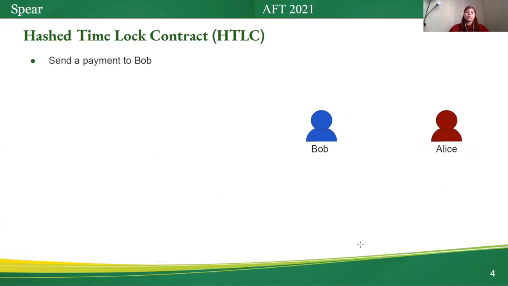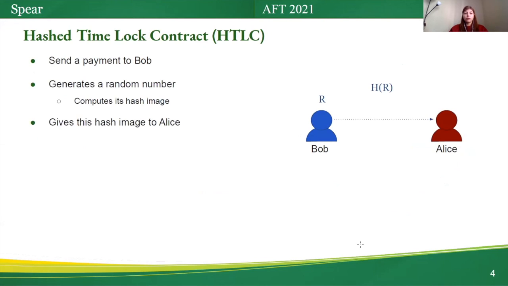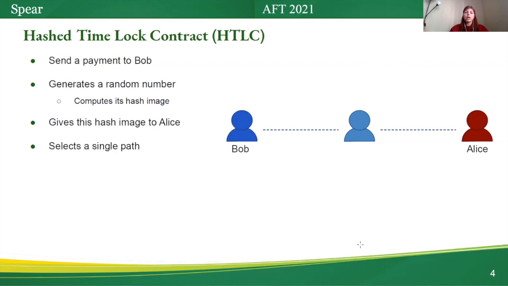Consider Alice wants to send a payment to Bob in the Lightning Network. To do this, Bob first generates a random number and computes its hash image. Then he gives this hash image to Alice. In response, Alice selects a single pass to send a payment to Bob.